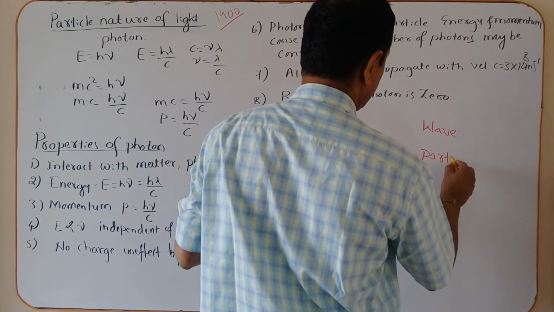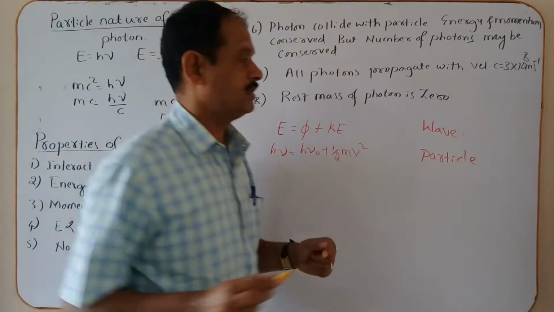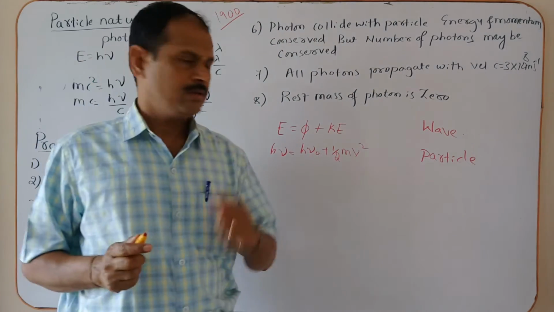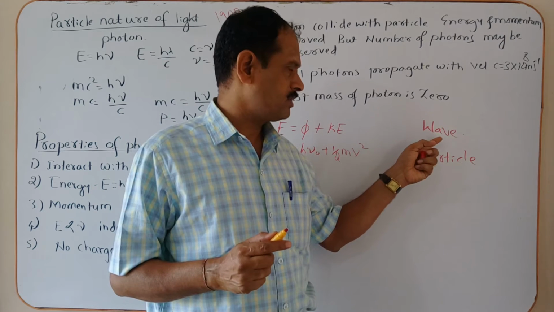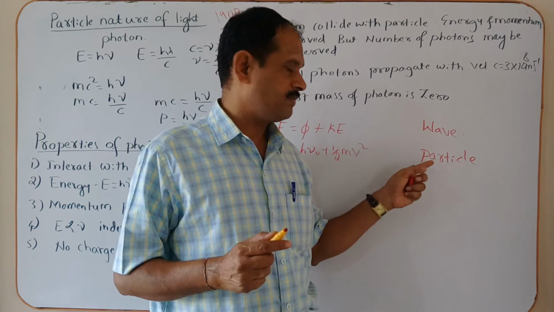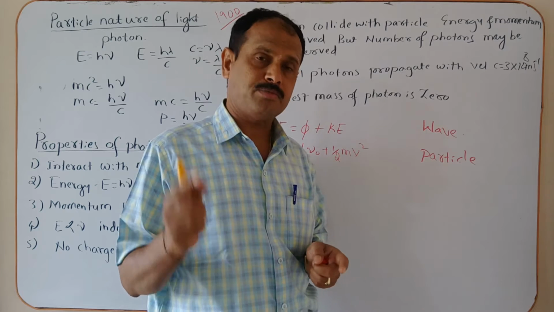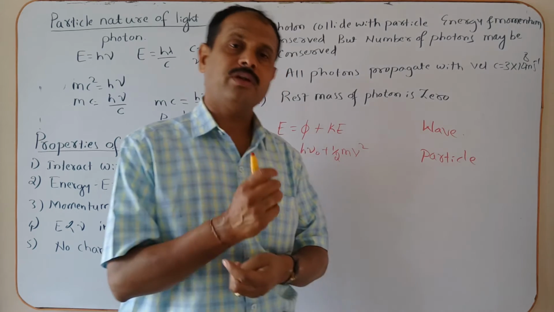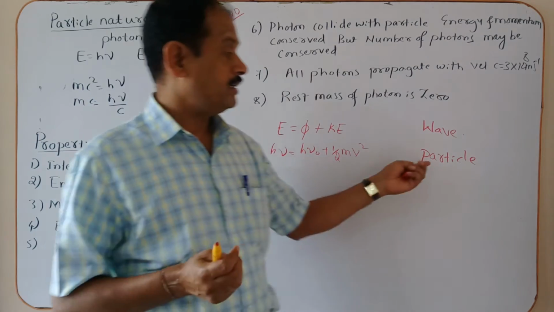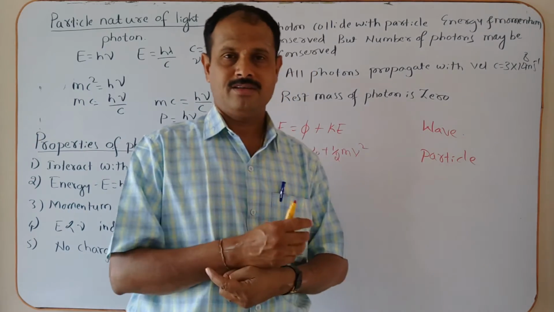That means particle nature. Now see here: during the explanation of reflection, refraction, interference, diffraction, and polarization, light behaves as a wave. When you explain the photoelectric effect, light behaves as a particle.